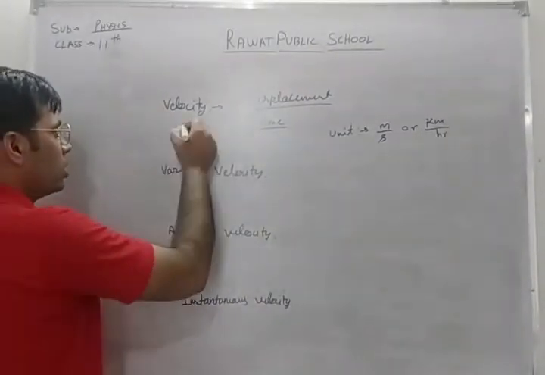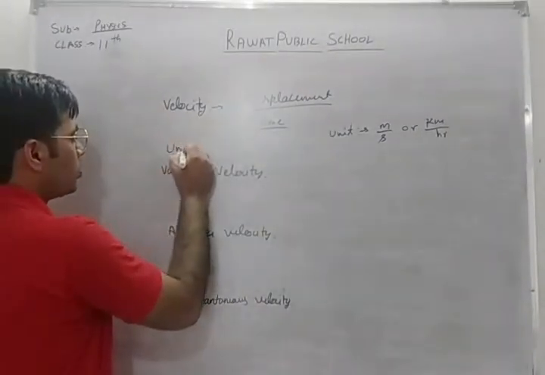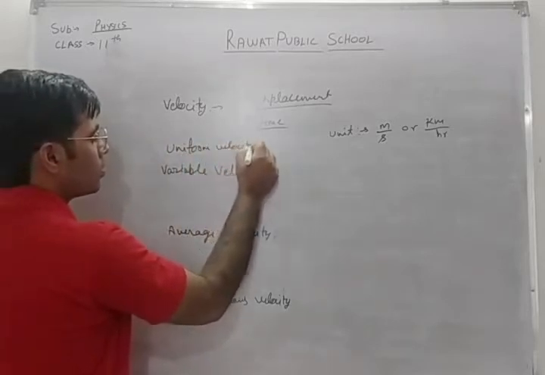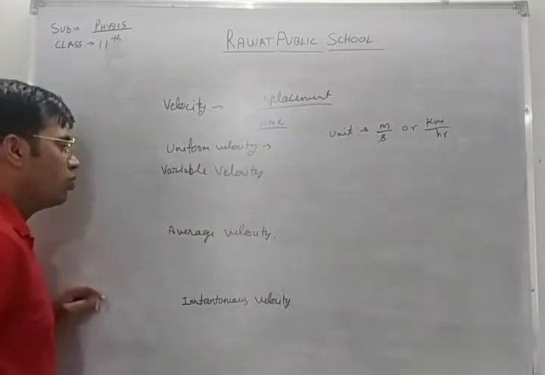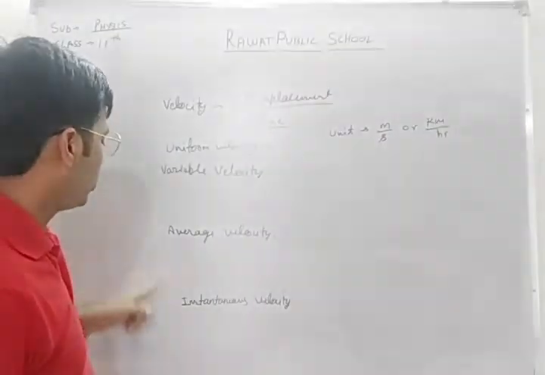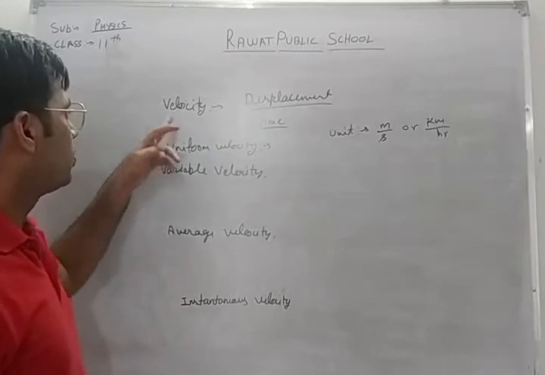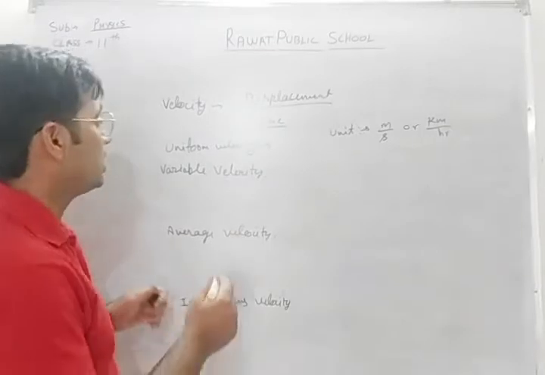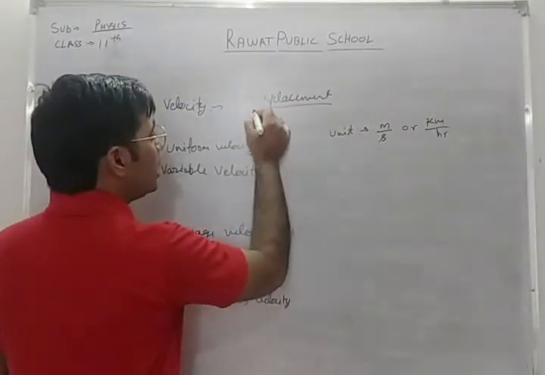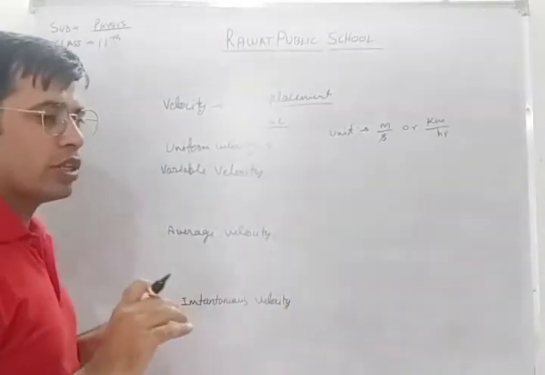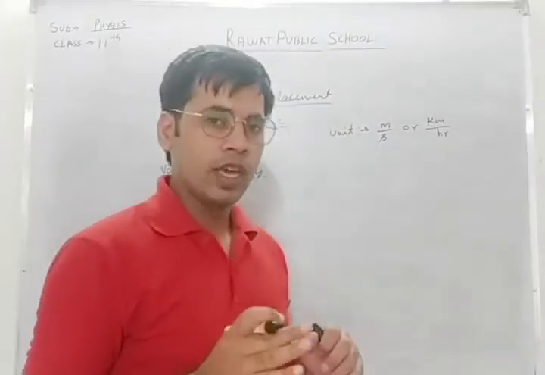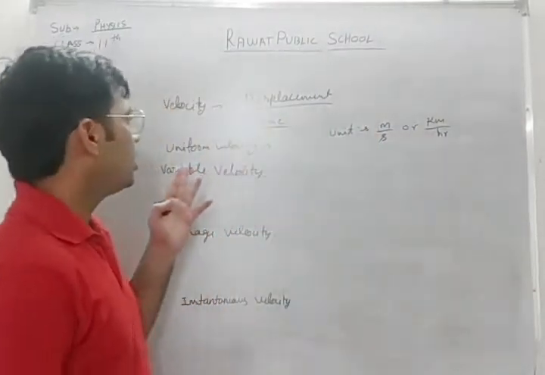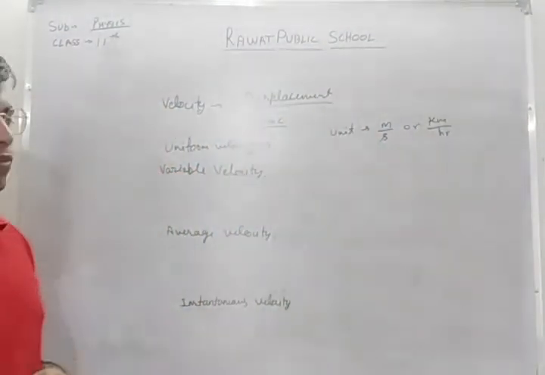Okay, now this velocity can be uniform, or it can be non-uniform. In case of non-uniform, we have to define all such things, and for uniform, we need to define the velocity only. Now uniform velocity is that velocity in which equal distance is covered by the object in equal intervals of time. Or we can say equal displacement in equal intervals of time, then the object is moving with uniform velocity.